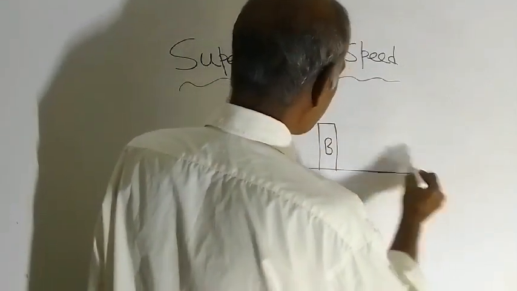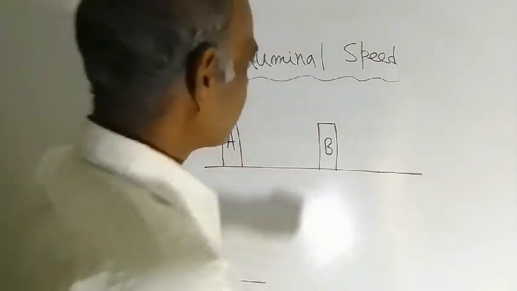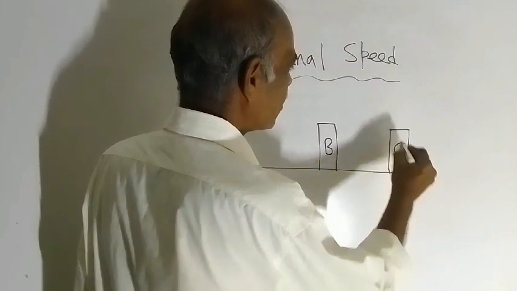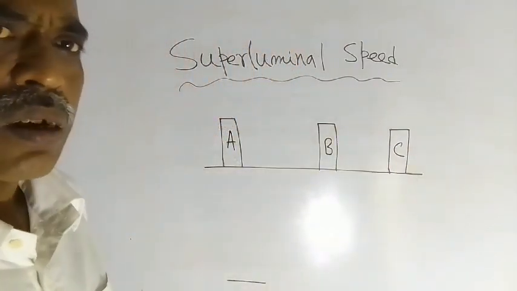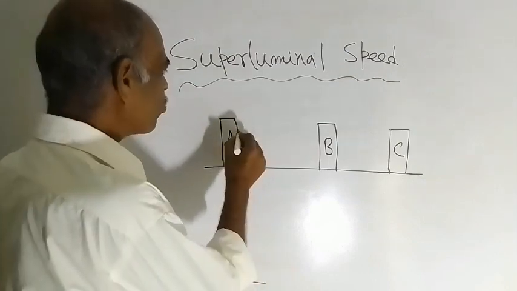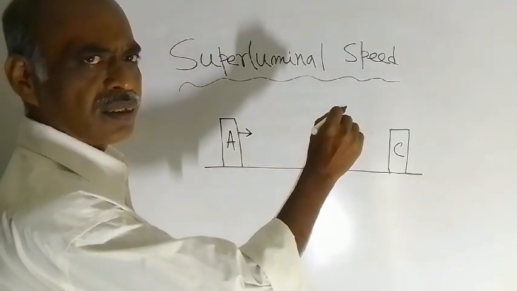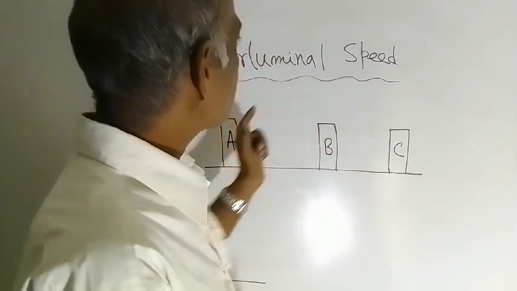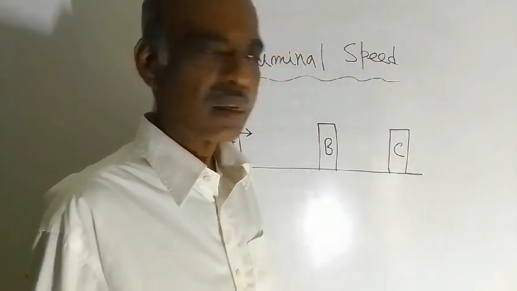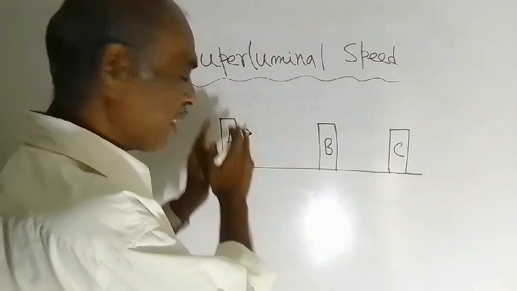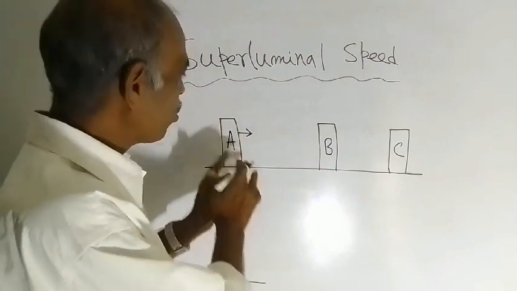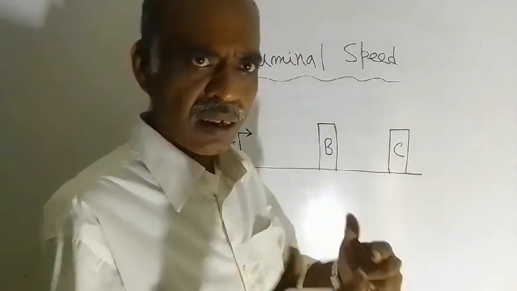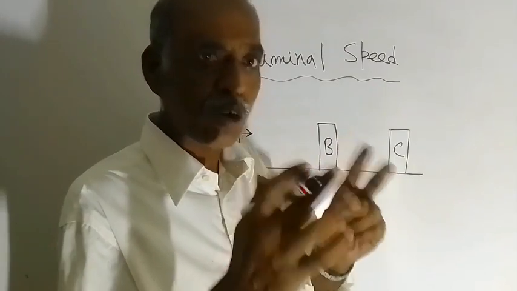And on the same line as AB, there is a third man, C, standing somewhere here. Suppose A throws a ball towards B with superluminal speed, which means a speed greater than the speed of light.